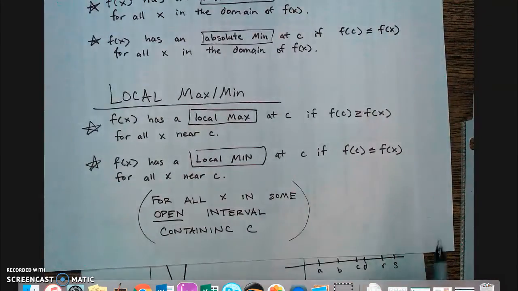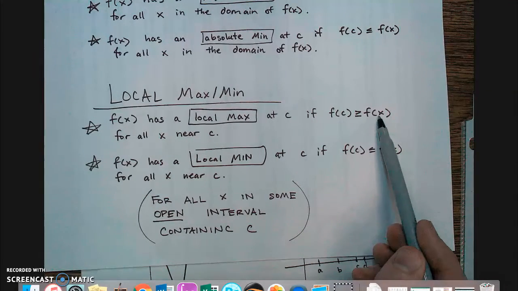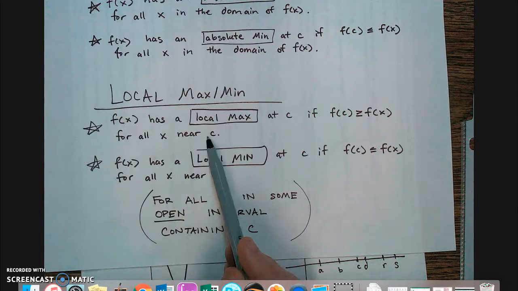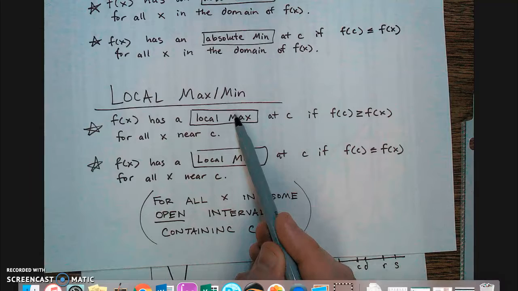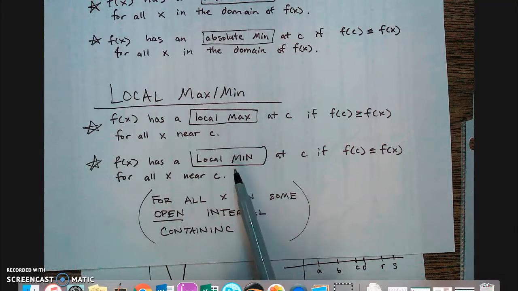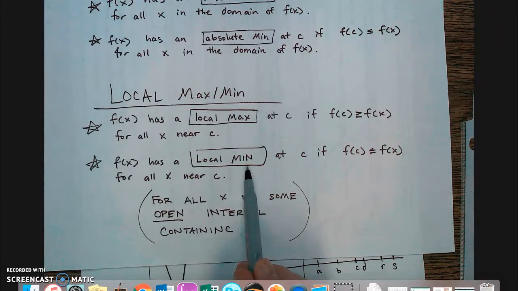For locals, we're looking for y values that are bigger than all other y values, but only near c. So just in a local area. So it's a maximum in that section of the graph. A local minimum would have a minimum, but just in a certain section of the graph. So again, near c instead of the entire graph.